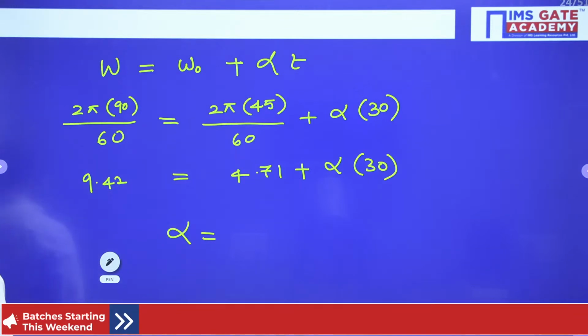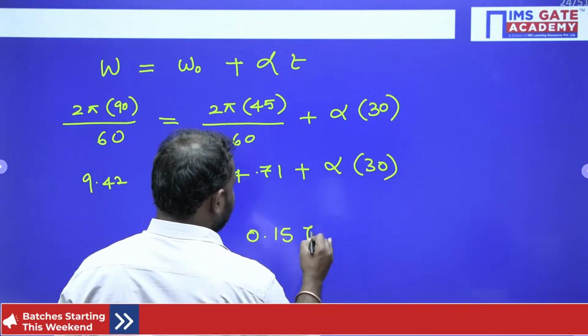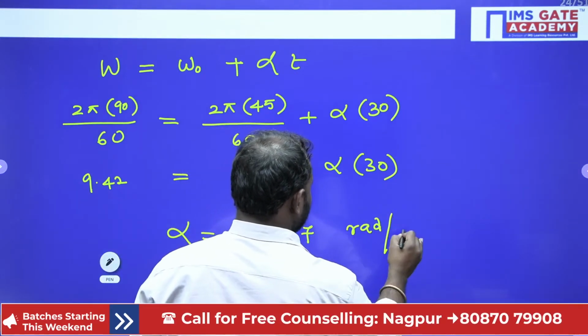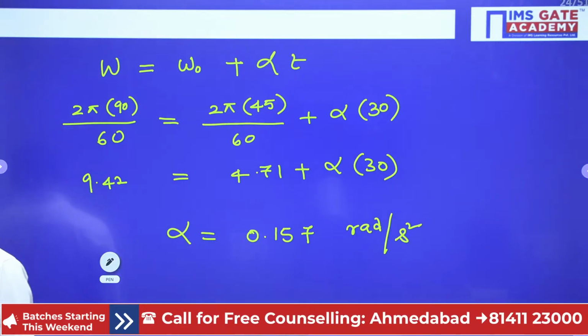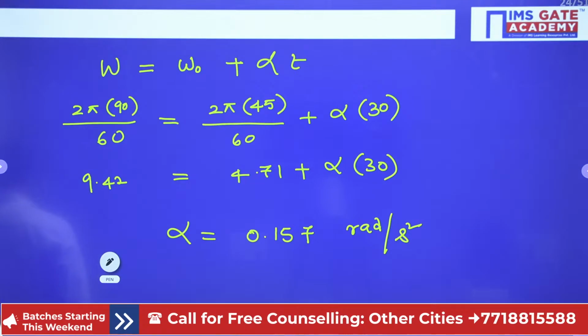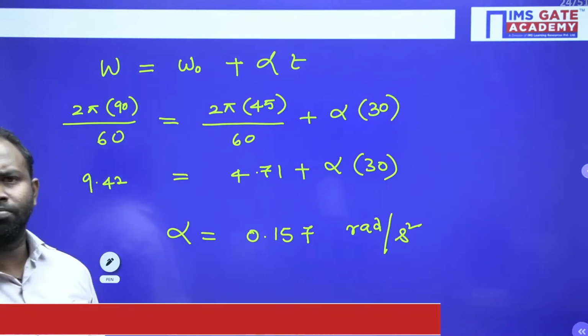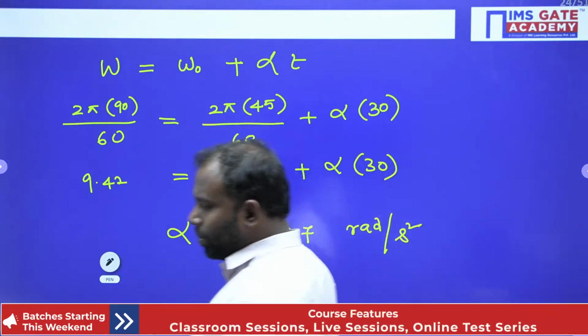Now it is going to be 0.15 radian per second square. You will get 0.15 radian per second square. All right, guys. Hope everybody understands.